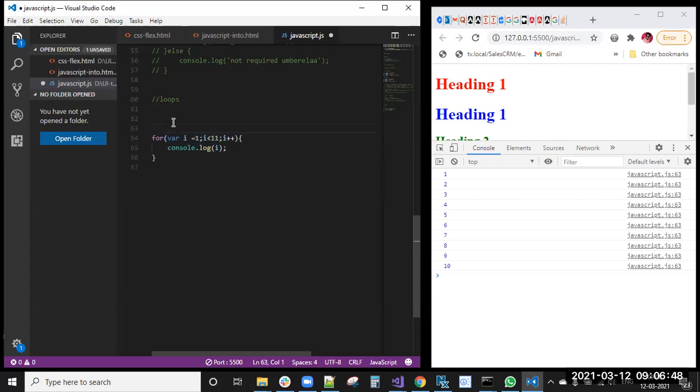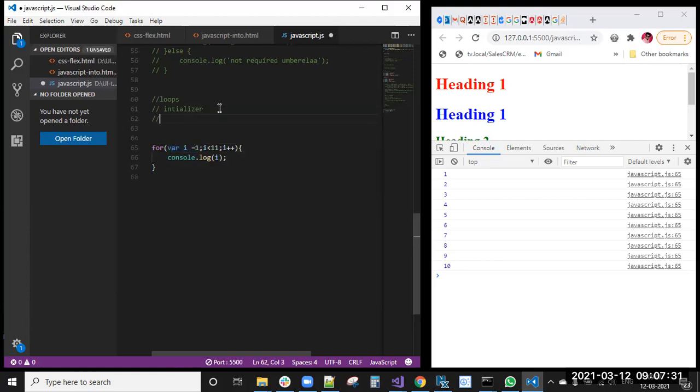In that for loop, we have written three conditions, right? The first one is the initializer. This is where i equal to 1 is there. Here we can make i equal to 0 also, then it will start with 0. You can see 0, 1, 2, 3, 4, 5, 6, 7, 8, 9, 10. If you don't want 0, you can give i equal to 1, then 1 to 10 numbers it will calculate. So this is the initializer, or starting point for the loop.